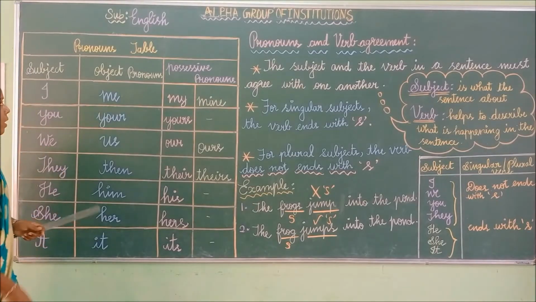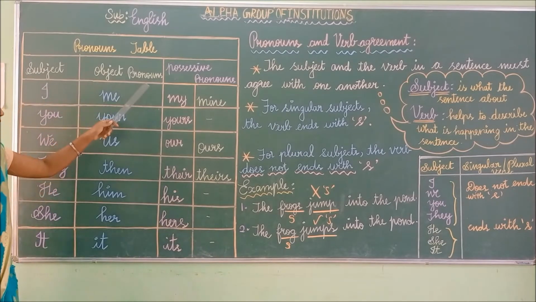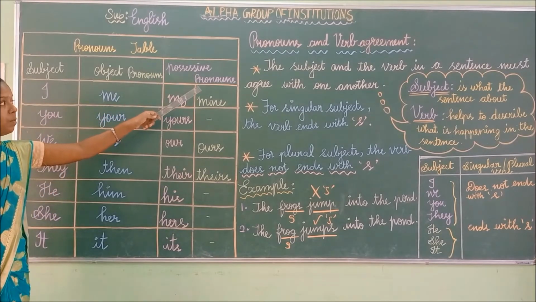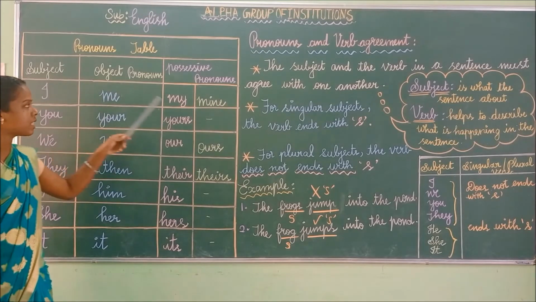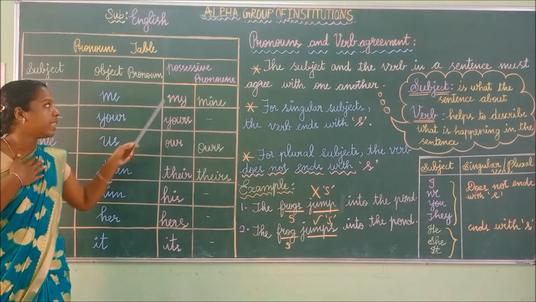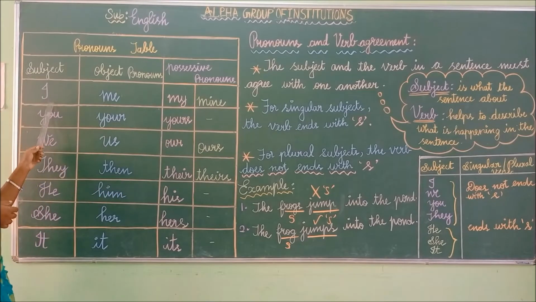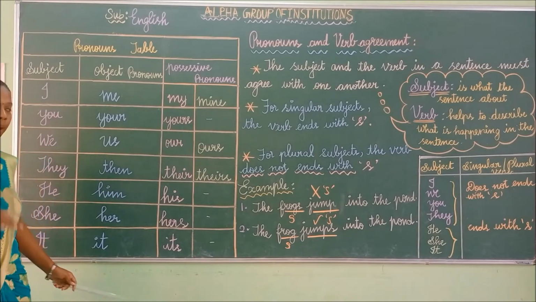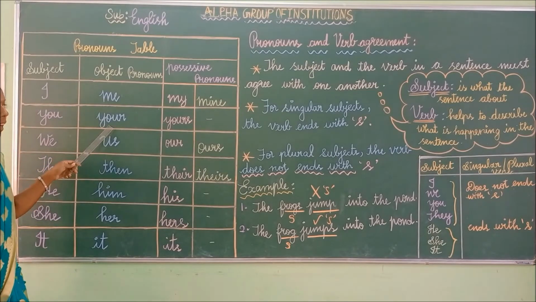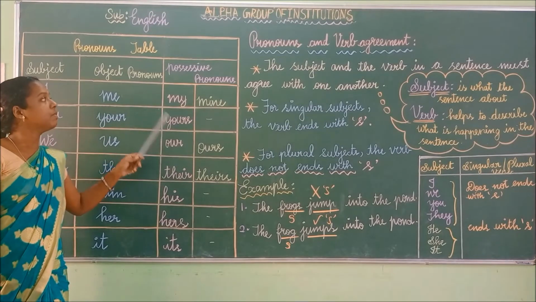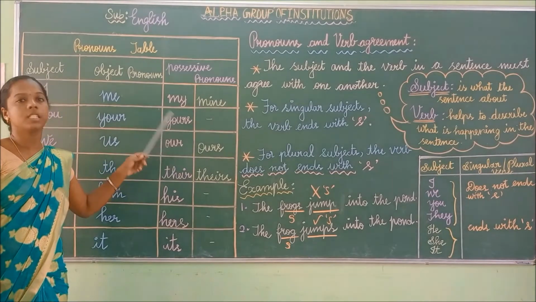Look at the pronoun table. These are subject pronouns, these are object pronouns. These are possessive pronouns. Subject I, object pronoun me. I changes into me. The possessive form of I is my or mine. You changes into the object pronoun you, and the possessive pronoun of you is yours.